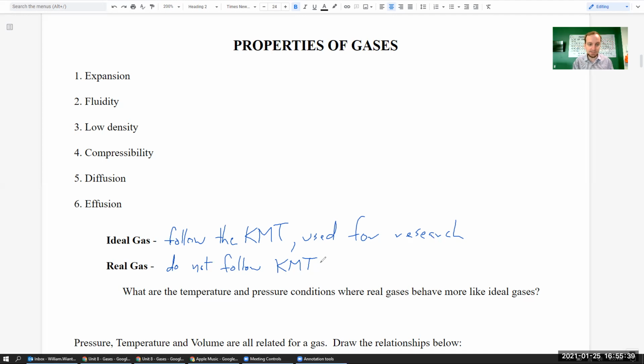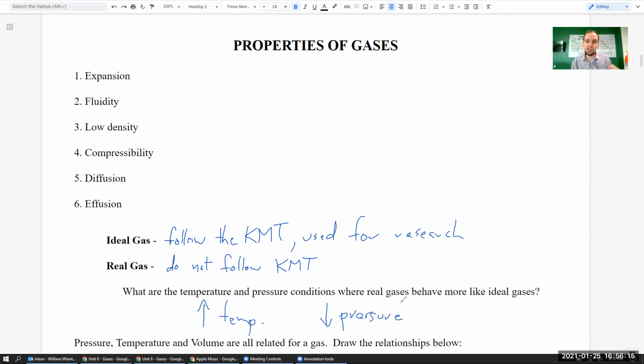Now, it says at what temperature and pressure are real gases behaving more like ideal gases? So when does the real world gas actually behave like the ideal gas? And the easiest way to remember this is kind of a silly little mnemonic, that gases are kind of like you guys in the summer. You have very low pressure and very high temperature. So again, it's the summertime, the temperature is very high. High temperature, again, it's summertime, right? In the summertime, you guys have very low pressure.